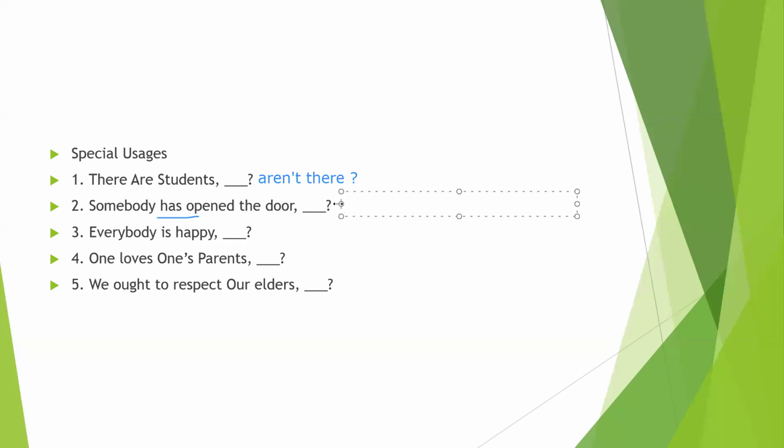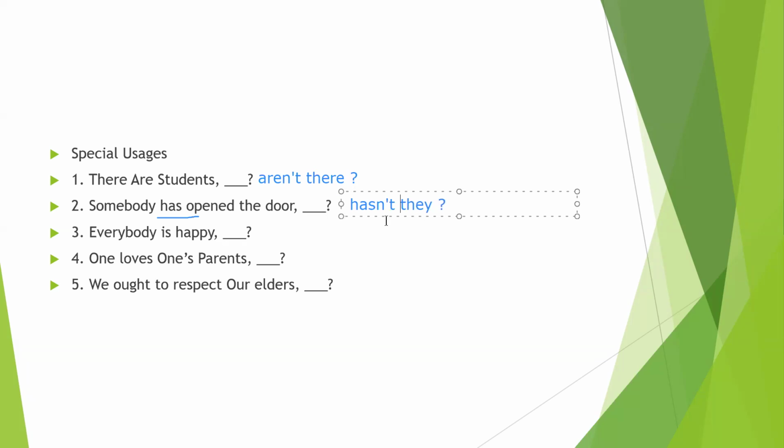So now we can write, "They" with a question mark. Here the helping verb is "has", so we can write "hasn't they". This is our rule: if the statement is positive, we give a negative tag. So we can write "has" and "they".